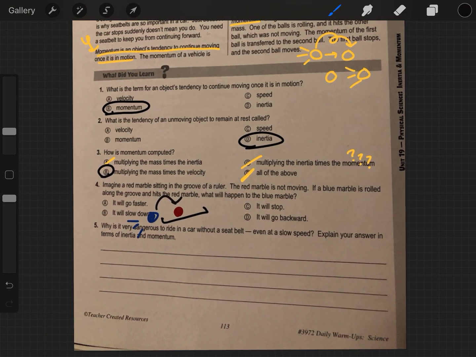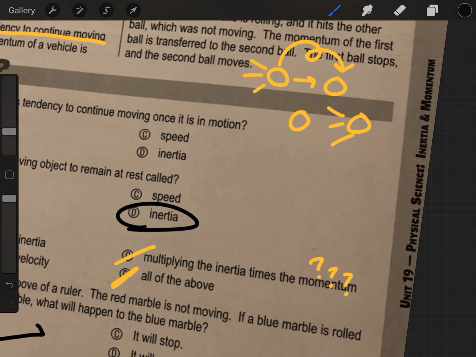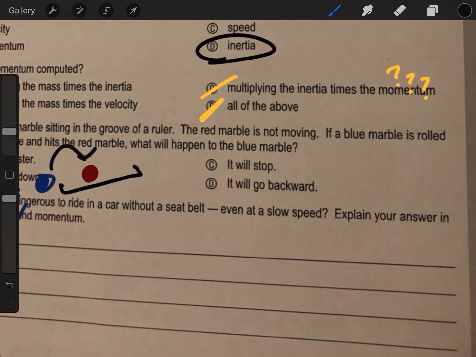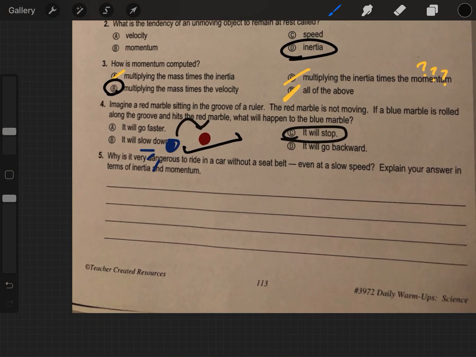what's going to happen to the blue marble? Remember what they talked about in the diagram I drew up here with our one rolling ball hitting one that is stopped. The one that's moving is going to stop moving because his momentum is transferring to the unmoving object. In our case, our blue marble is going to stop because all of its momentum is being transferred to our red marble. The only option that has that is C.